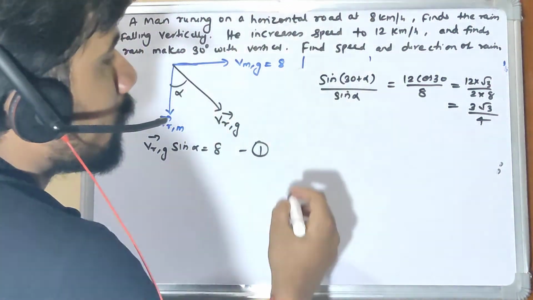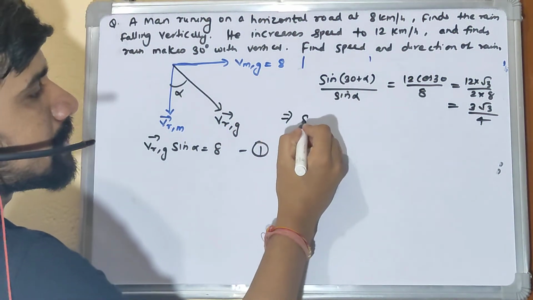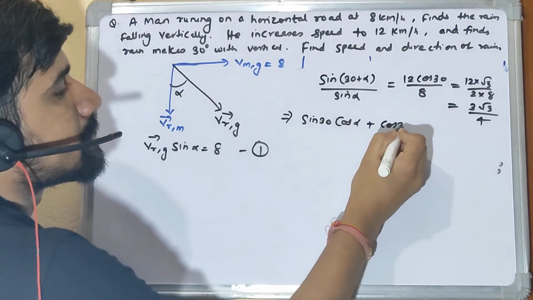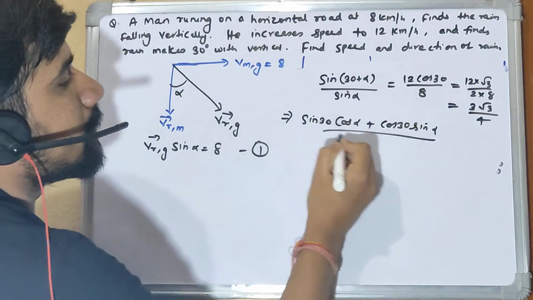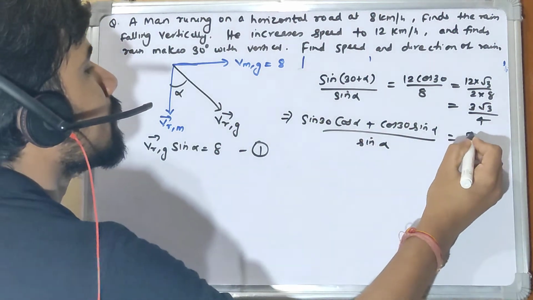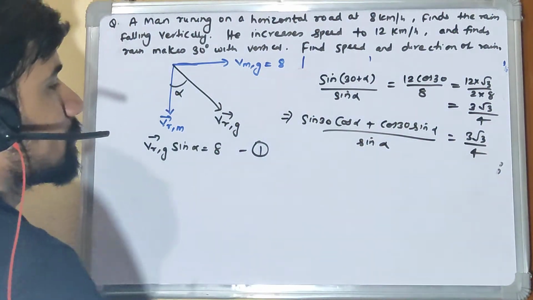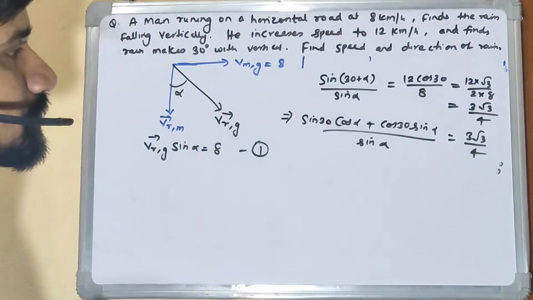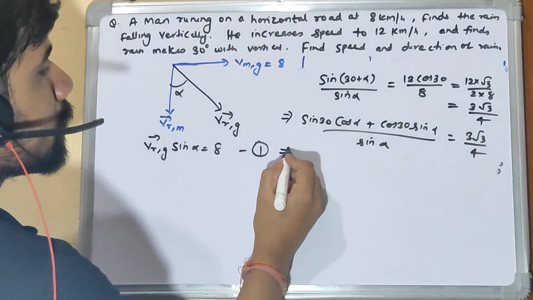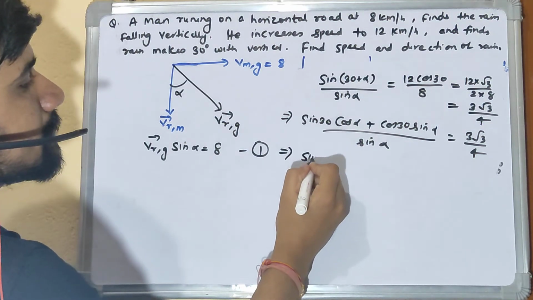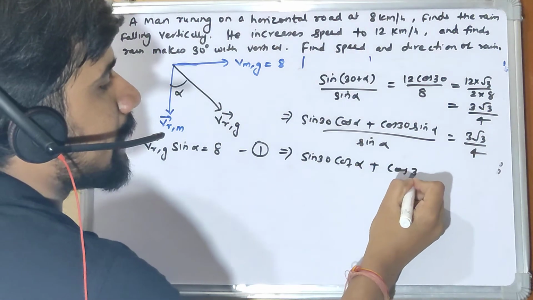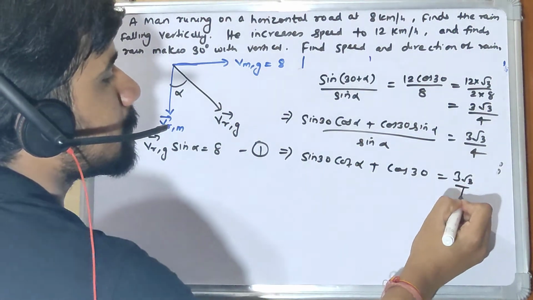Now let's break this. This becomes what? Sine 30 cos alpha plus cos 30 sine alpha by sine alpha is 3 root 3 by 4, right? Now take the ratio. This is sine 30 cot alpha plus cos 30, and this is nothing but 3 root 3 by 4.